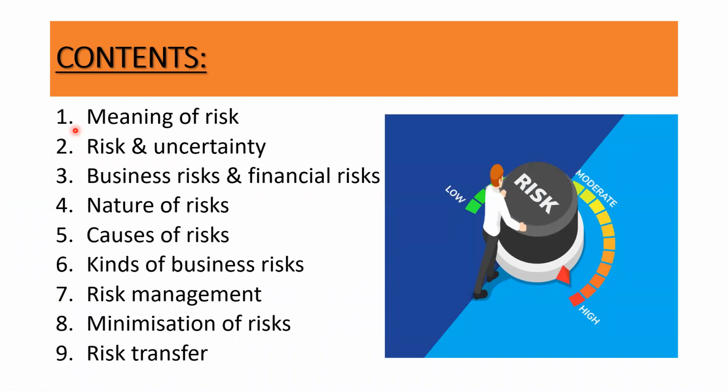You have understood the meaning of risk, the difference between risk and uncertainty, the business risk and the financial risk, the nature of risk, the different factors that cause a risk to occur, the kinds or the types of business risk. And in the previous lecture, we discussed all about risk management, steps that can be taken to minimize the risk, and how the risk can be transferred. So I hope that you are clear with the first unit.